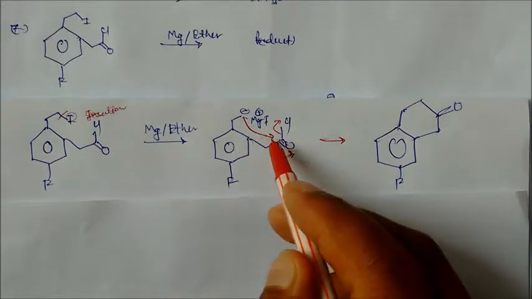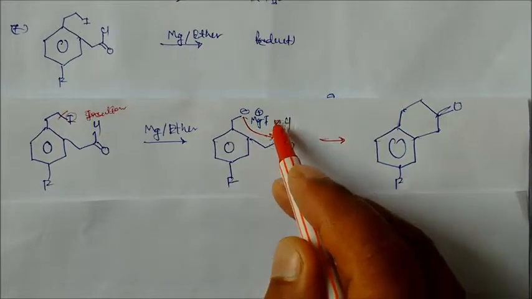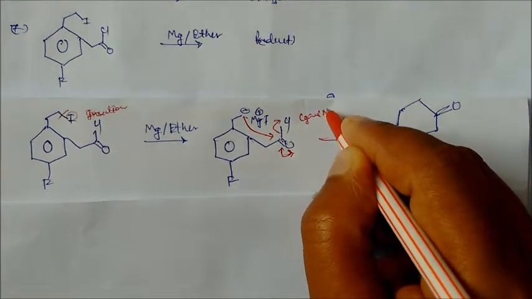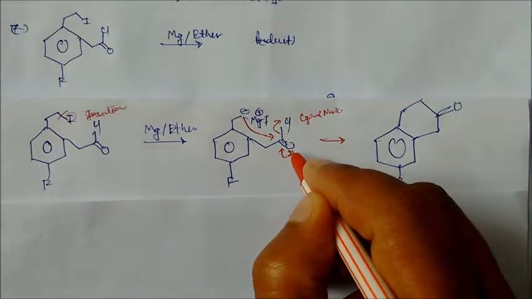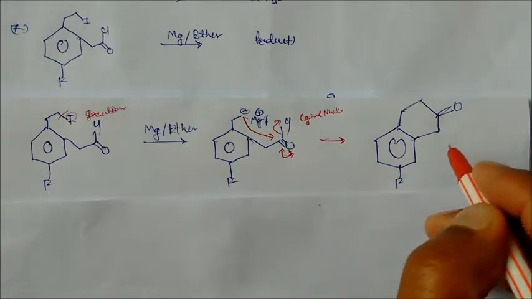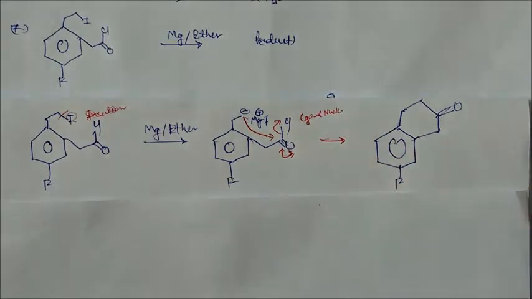So on shifting, what will happen? This will attack here, Cl will go out as a good leaving group, and then the charge on the oxygen will return back, and we will get this product. So this is the final product of this reaction.